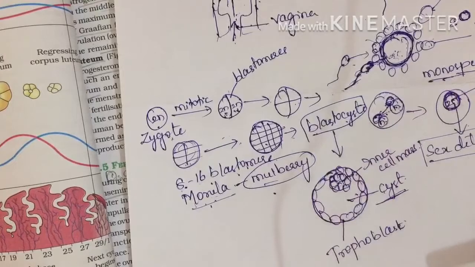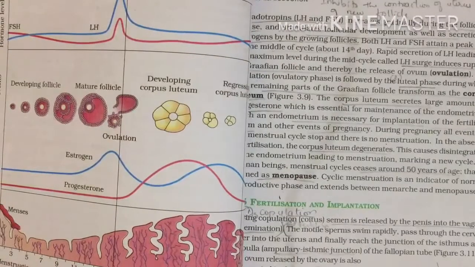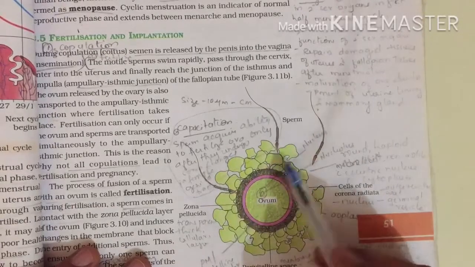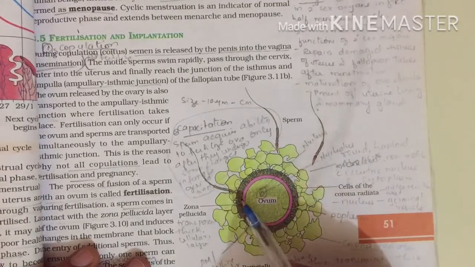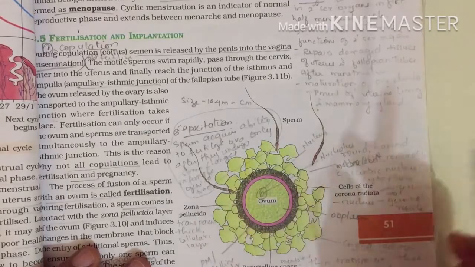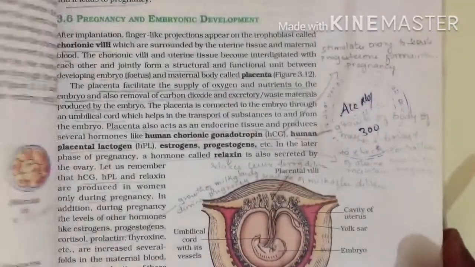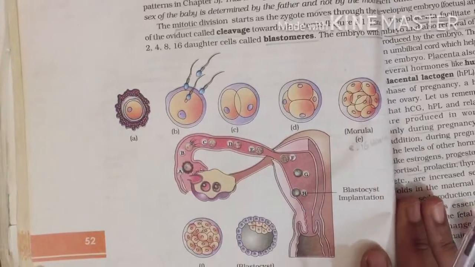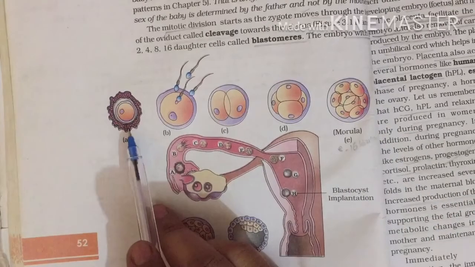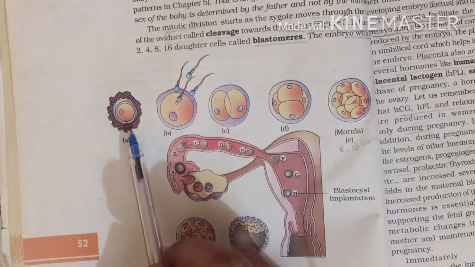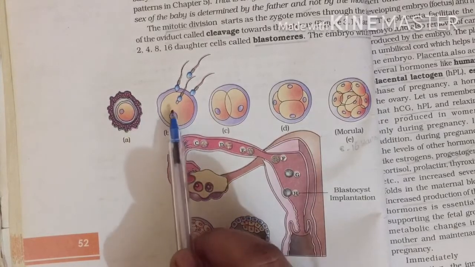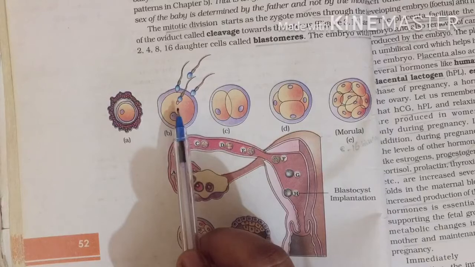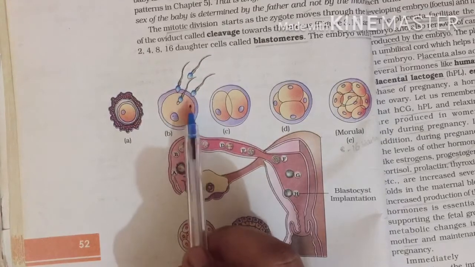Right, so I shall show you in your diagram how it appears. See, this is the structure of the ovum, where many sperms have reached. Of those, only one sperm will fuse, so the zona pellucida will undergo certain changes. You can find this diagram on page number 52 of your textbook. This is the zygote, and this one is the ovum, which is undergoing fertilization. One sperm has entered and other sperms are not allowed to enter.